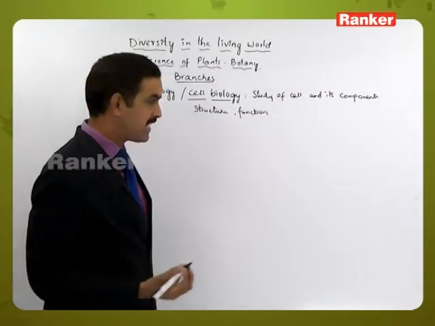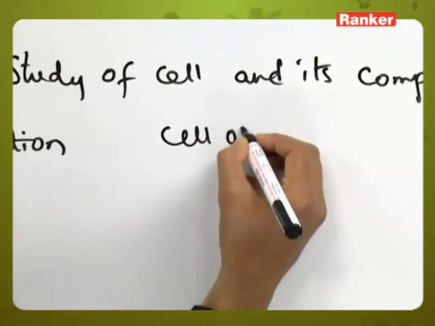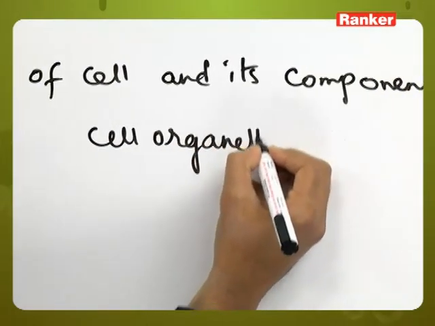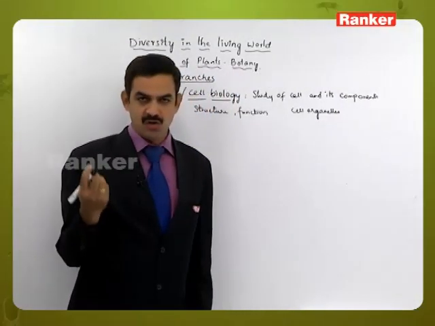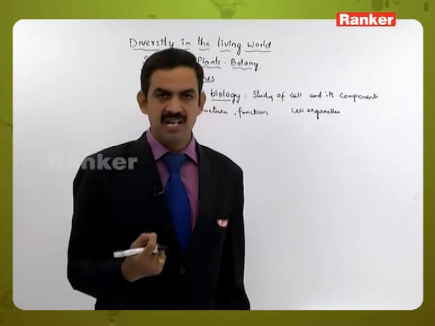The cell components include various parts which are present in the cell. Those are cell organelles also. Like what is the structure of the cell, what is the shape of the cell, what are the functions related to the cell.